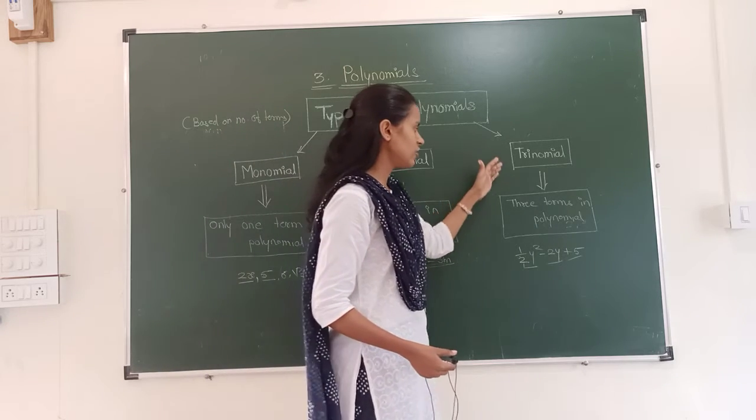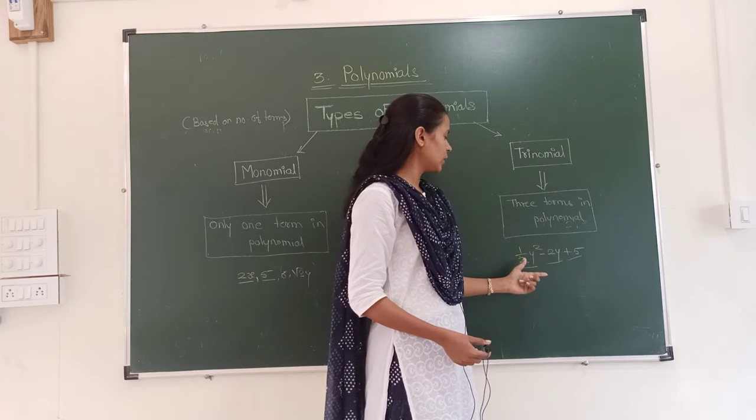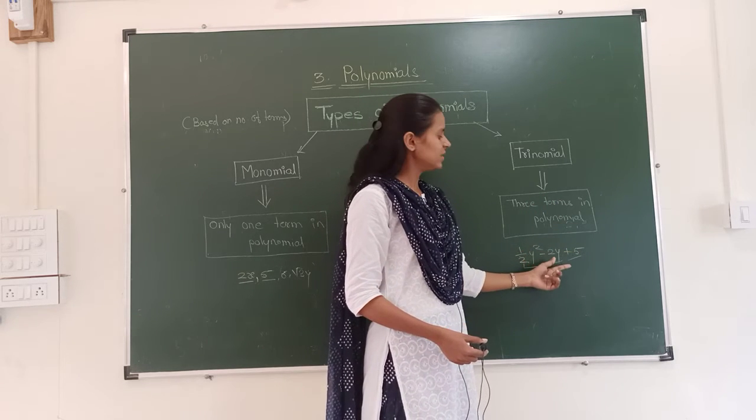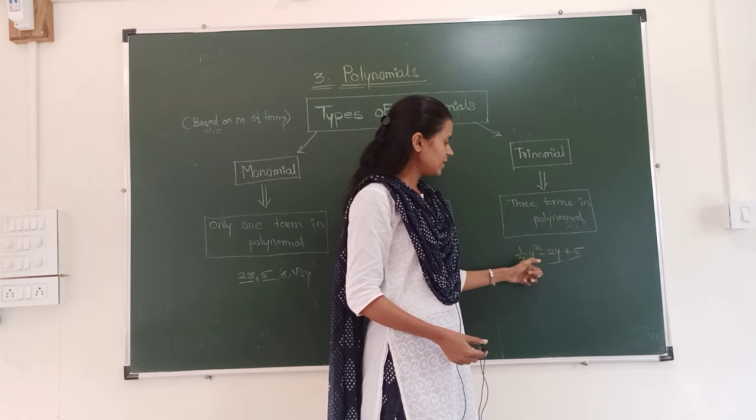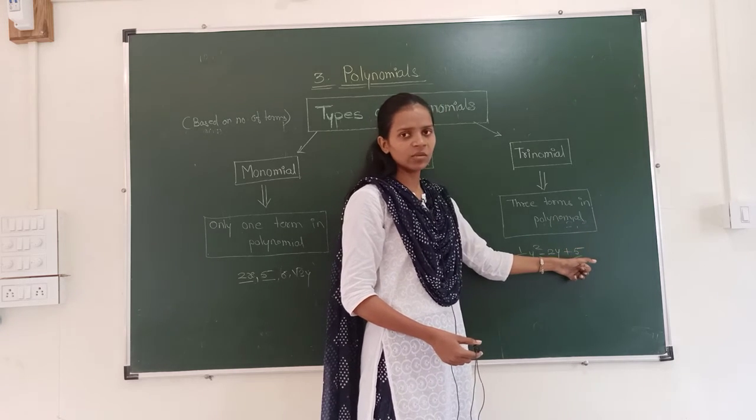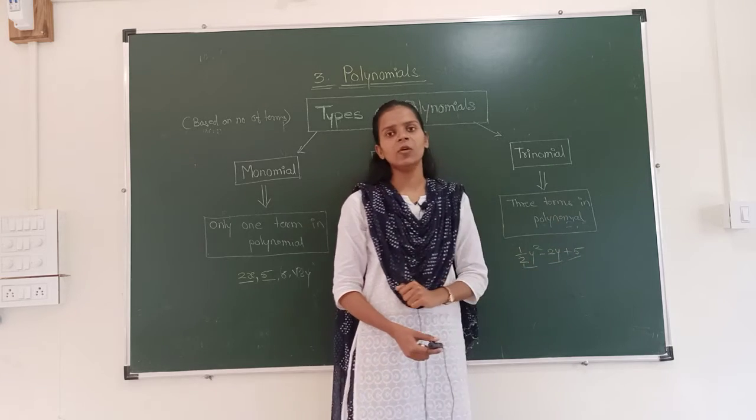And the last type is trinomial. Three terms are there in the polynomial. 1/2 y square minus 2y plus y. This is the example of trinomial. You can notice there are three terms in the trinomial. That is why it is called trinomial.